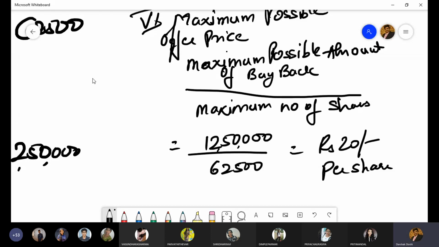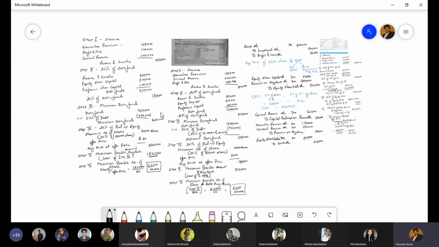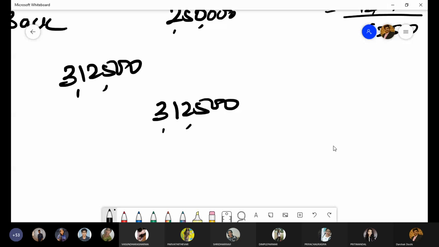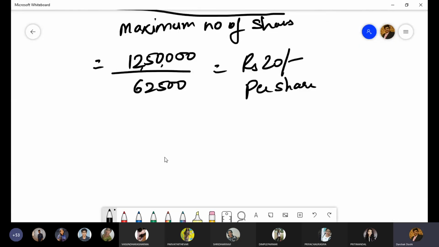Now can we start with the journal entries? The first journal entry. For sources, do we have any issue of shares? Do we have any sale of investment? We don't have any issue of shares. We don't have sale of investment.